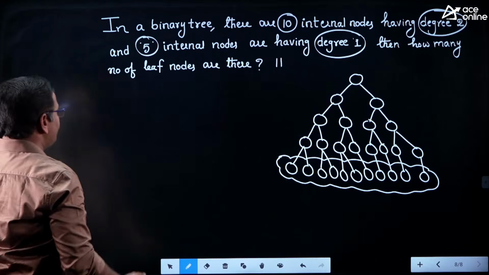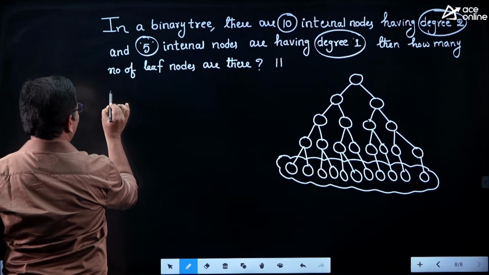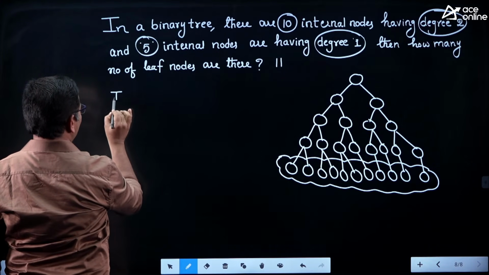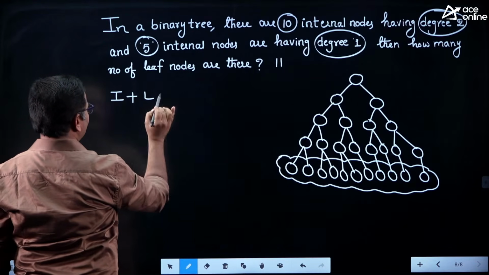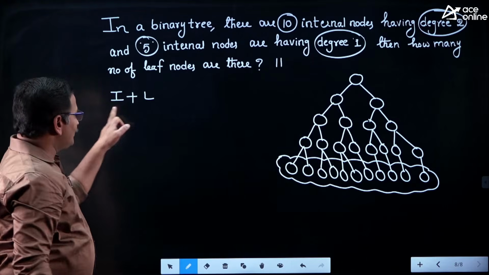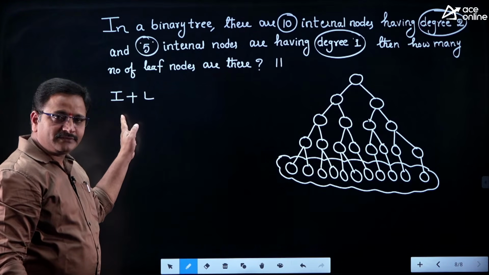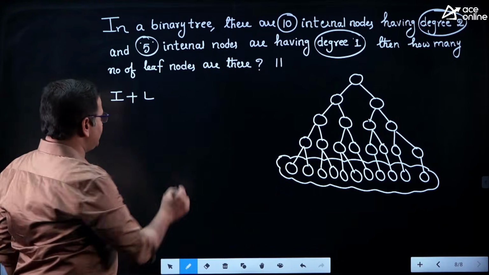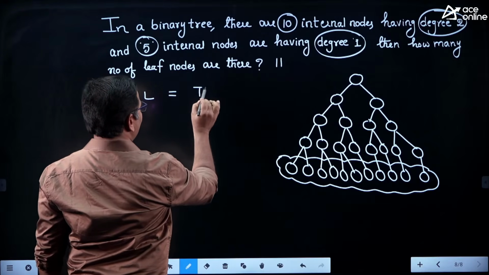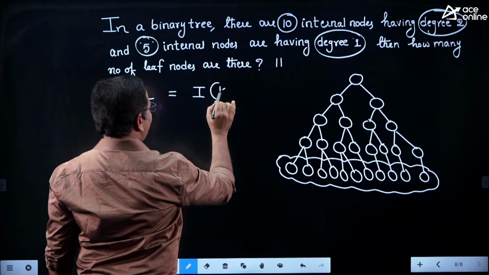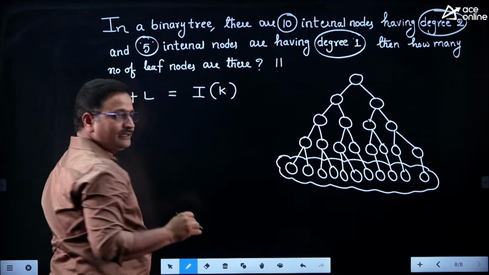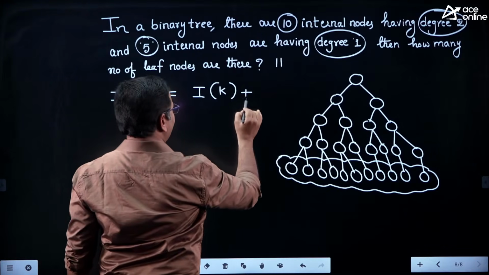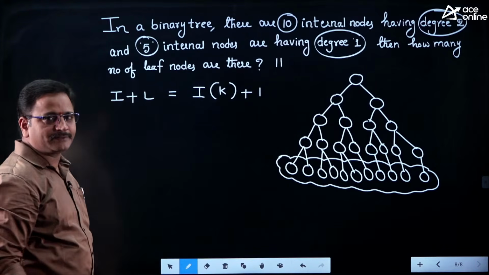So we know the formula: total number of nodes equals internal nodes plus leaf nodes. Please recall the previous formula: number of internal nodes plus number of leaf nodes is equal to number of internal nodes into the value of k in a k-ary tree plus 1. Is it clear friends? That is the formula I explained.